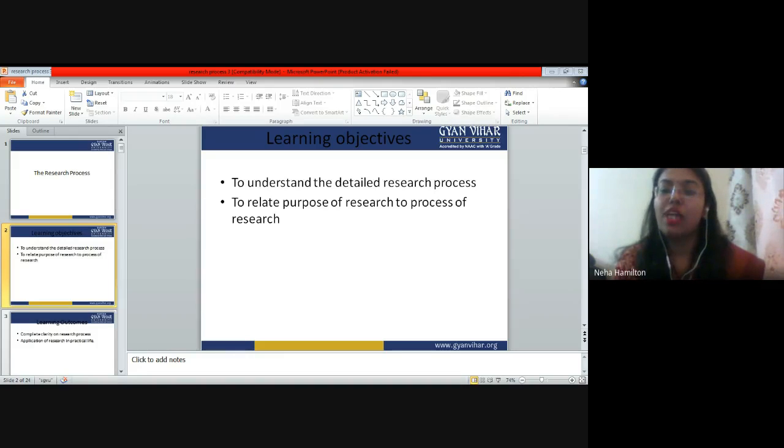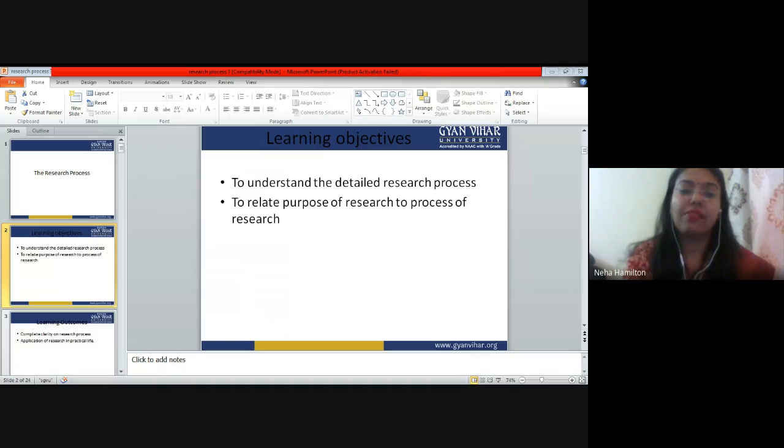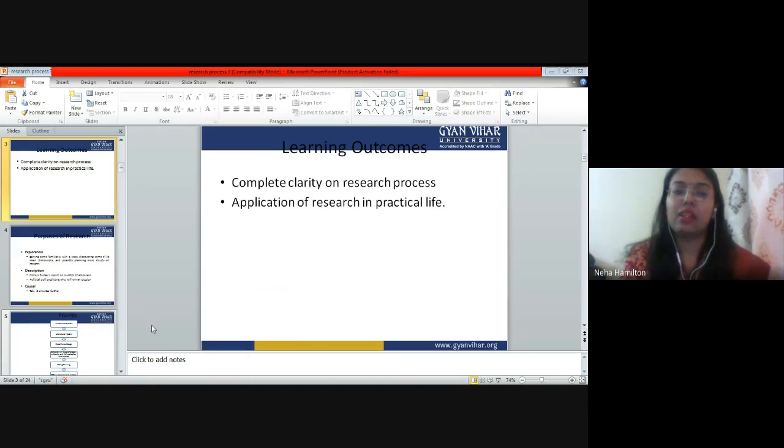The second learning objective is to relate the purpose of research to the process of research. We have to understand whatever the process of research is, and we should relate the research design to the research process, right? We all know the purposes of research. This is something that we have already studied in the last classes. Now, what is the learning outcome? The learning outcome is to get complete clarity of the research process and the application of research in practical life.